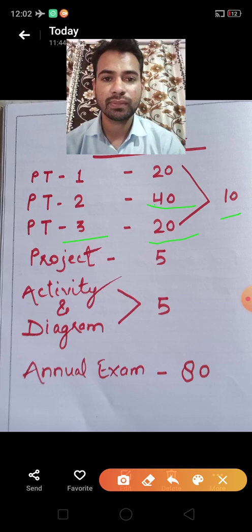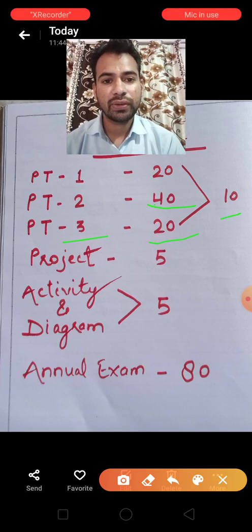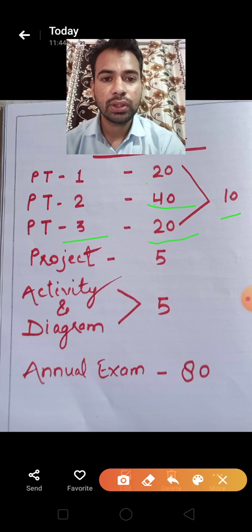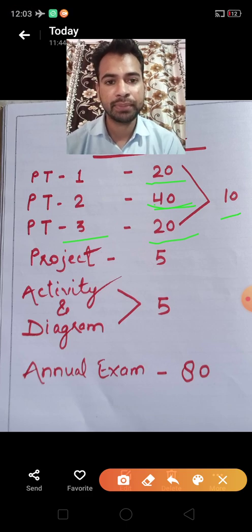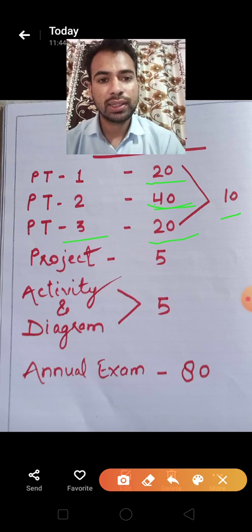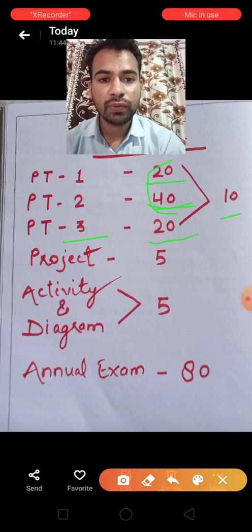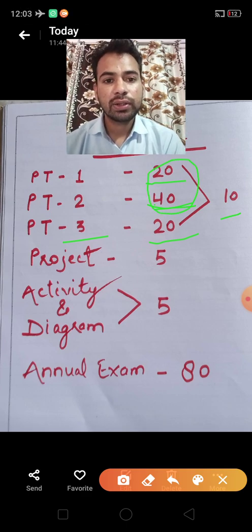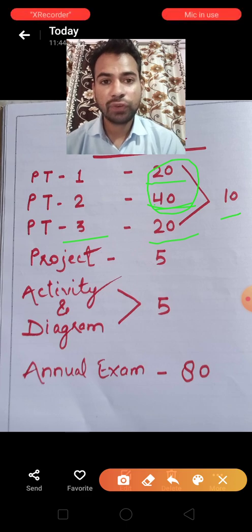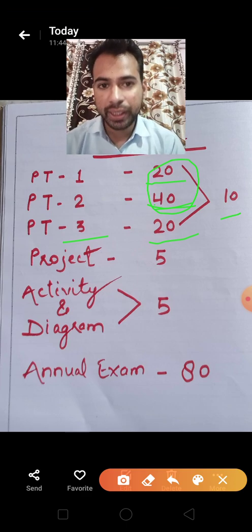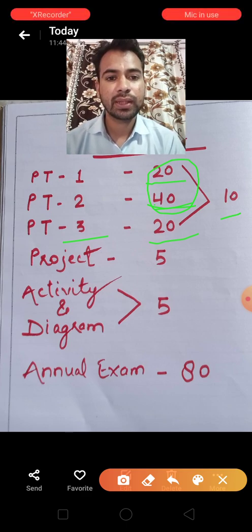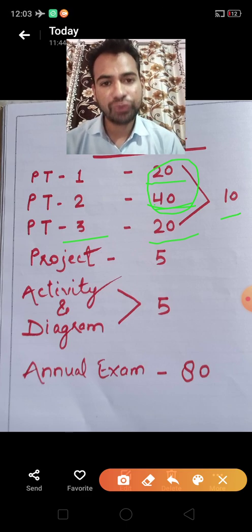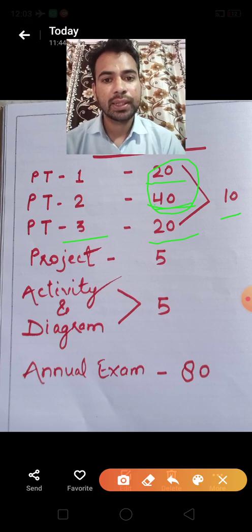For example, if we have taken 20 and 40 marks, the two periodics we have chosen as best, then we'll take the average of these 40 plus 20 out of 10 marks. You don't worry about that, we'll calculate it. So the three periodics will be taken in this year.